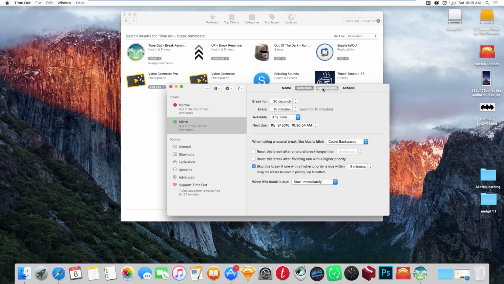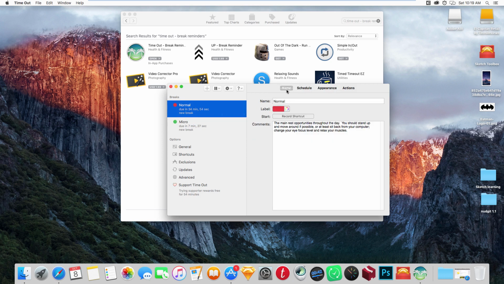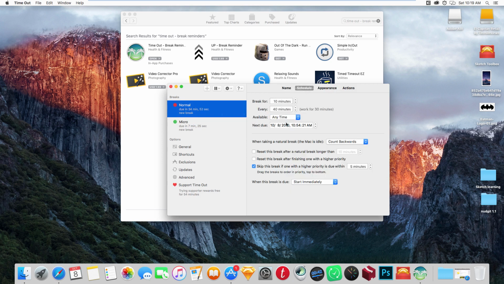You can see over here you can set up the timing, color, and label, so that every 40 minutes it is going to give me a 10 minute break. It's up to you. I am already suffering from RSI injuries, so at least 10 minutes of break works for me. If you are not suffering from any, I think do not exceed more than 1 hour. Every 1 hour you should take at least a 10 to 15 minute break. Even if you are on a job or at home or anywhere else, do not use your mobile phone or PC for more than 1 hour.